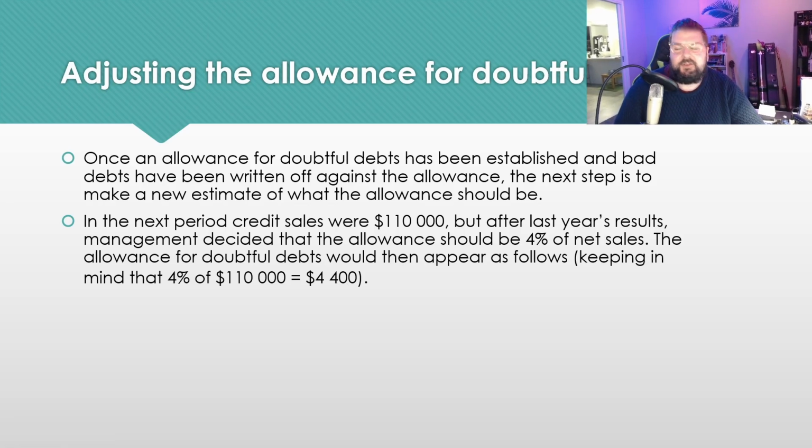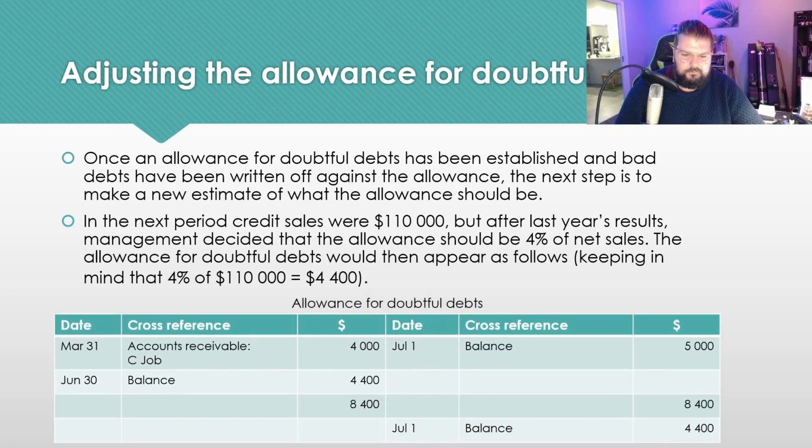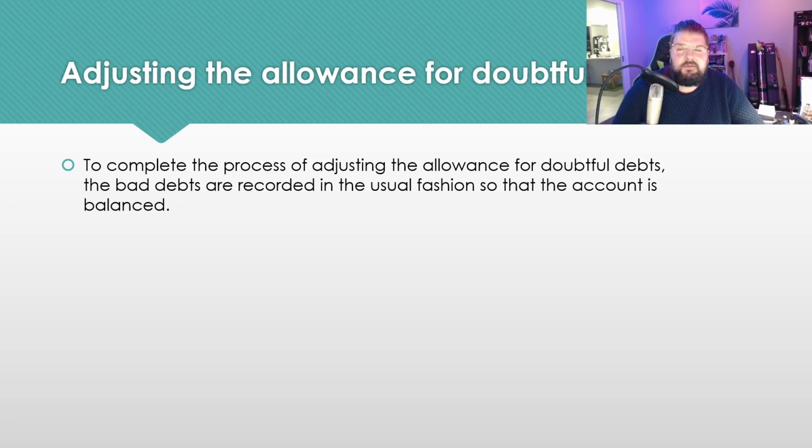So let's look at that example. You can see we want the balance here to be 4,400. What we've done is build it up to 8,400, and that's been carried down. Now, to make the adjustment of that balance, we put it aside the exact same way as when we established it, through the bad debts expense.